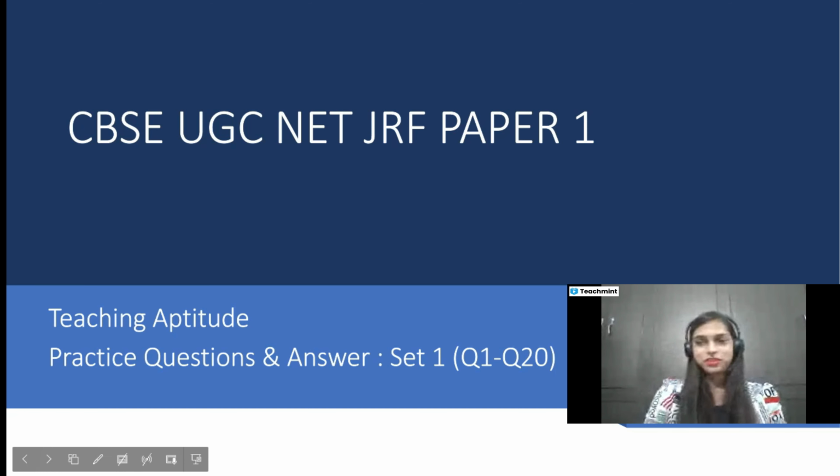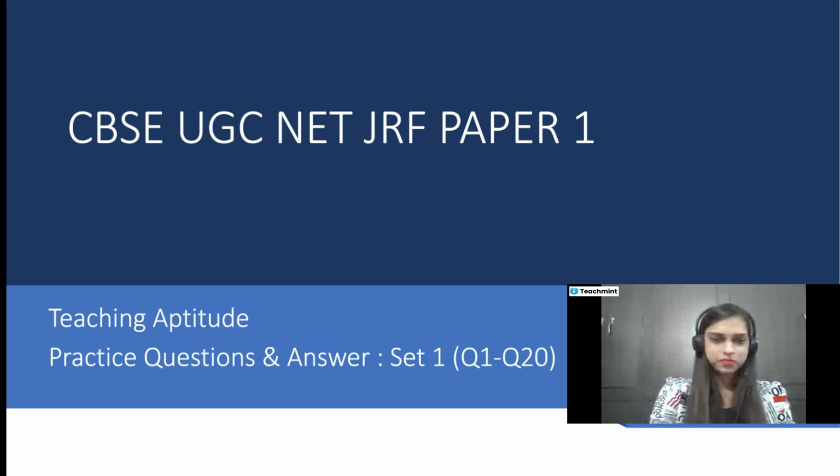In this video, the main objective is solving some previous year question papers of CBSE UGC NET JRF Paper 1 teaching aptitude. Continuously in the upcoming videos, we will be solving more set papers, and each set paper consists of 20 questions.